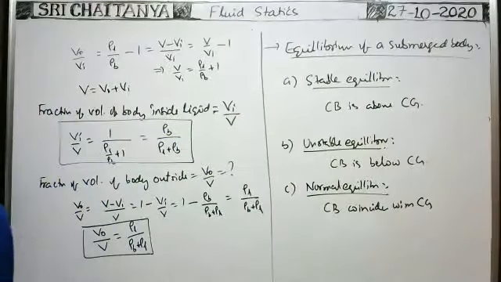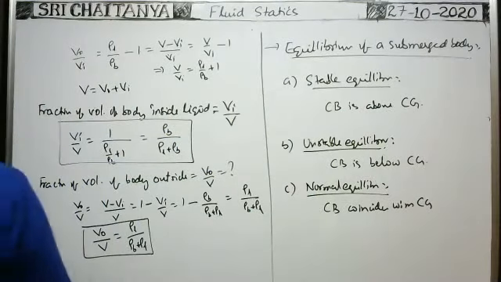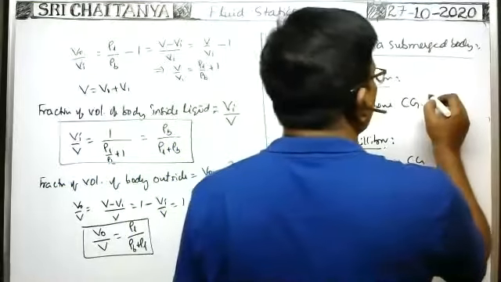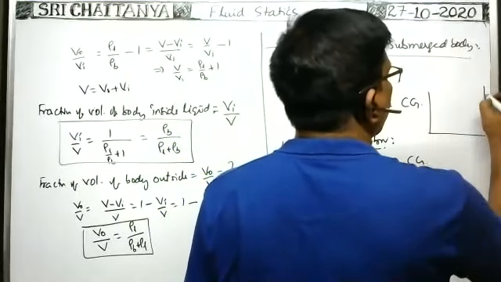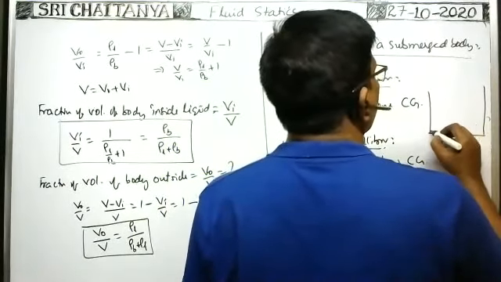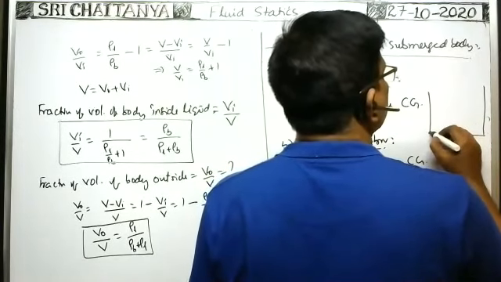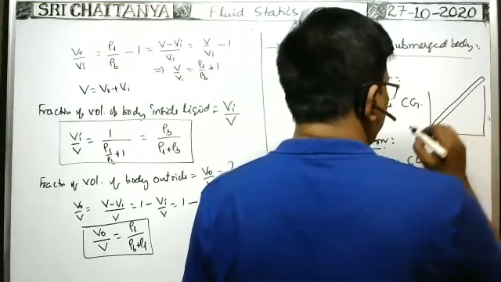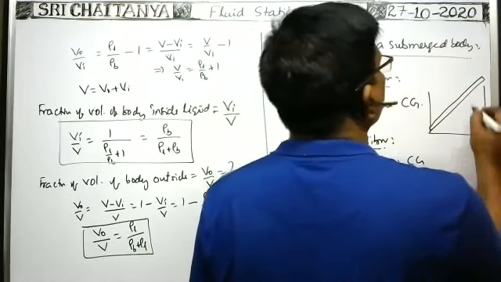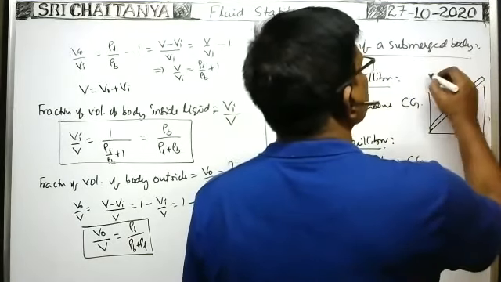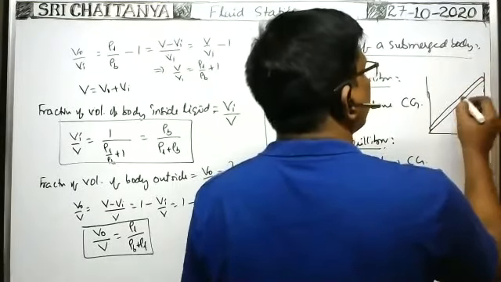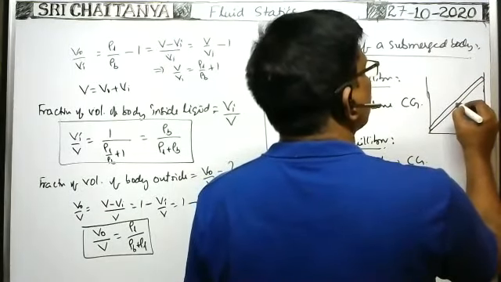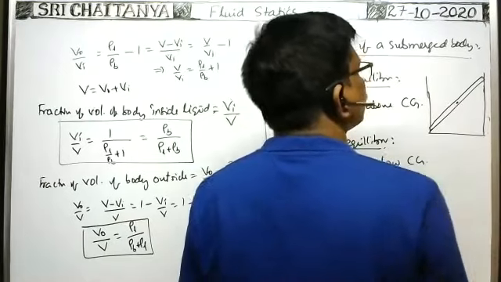For example, here I will explain. Suppose one plank is under equilibrium. Here the center of gravity is here.